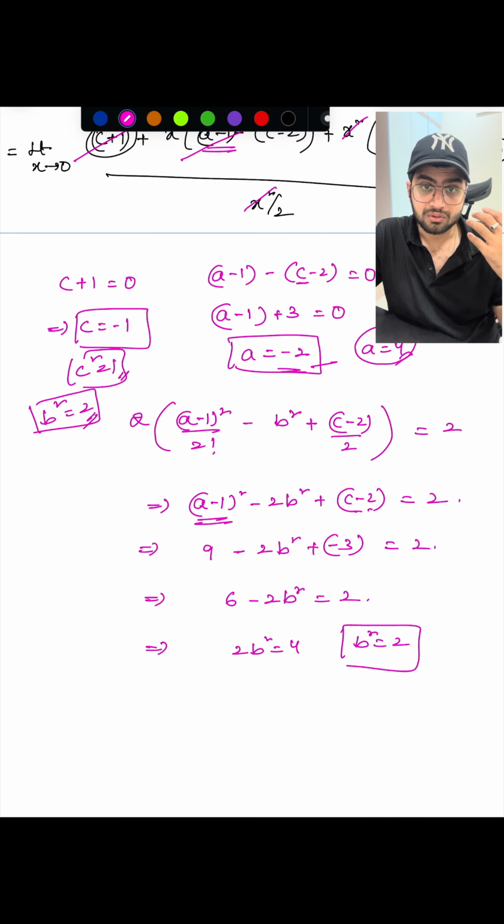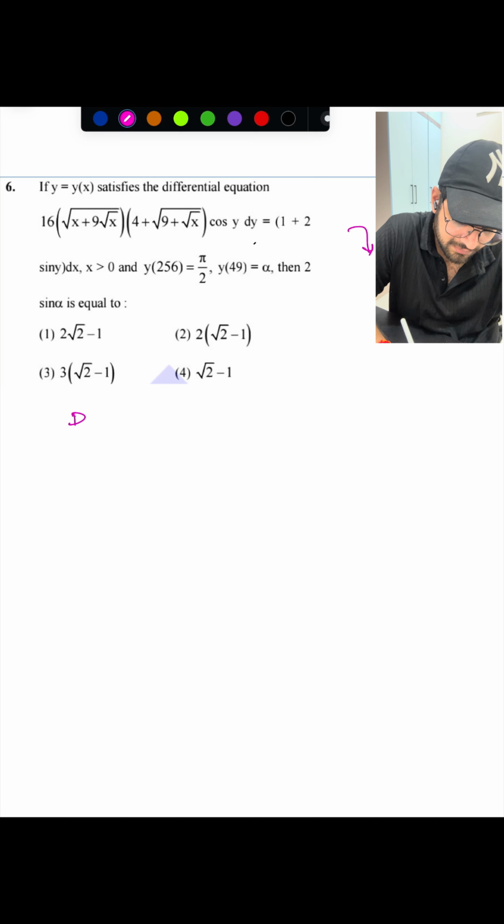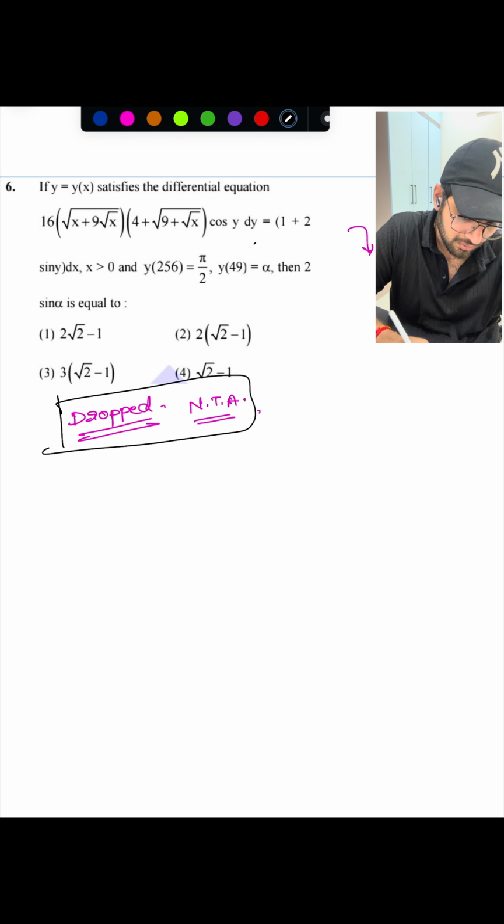Now here, another question, the sixth question. Actually, in this question there is a mistake and it was dropped from the questions. It was dropped by NTA, because we can't solve this question directly. So let me explain why we can't solve the question.